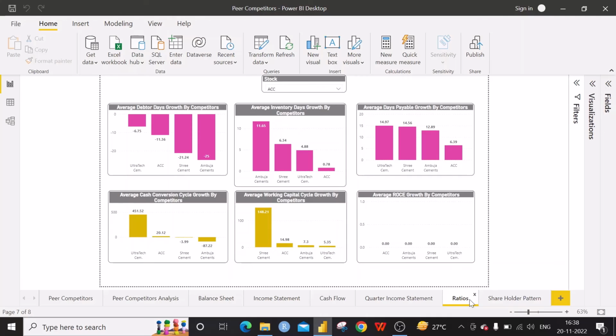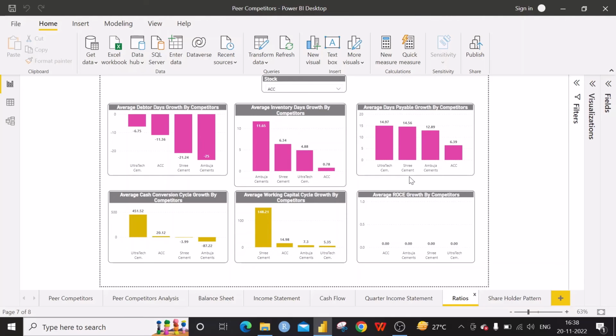The average days payable is also in the growth. Here, when the ratio on the average growth is shown, Ultratech Cement has got 14.97% and ACC has got 6.39% growth. How much they are increasing their days payable with the consent of the supplier is very important.